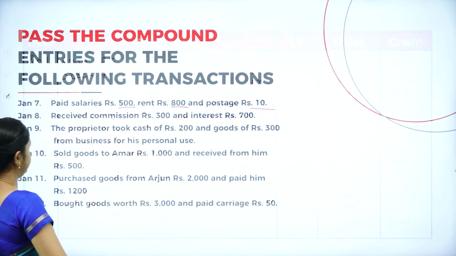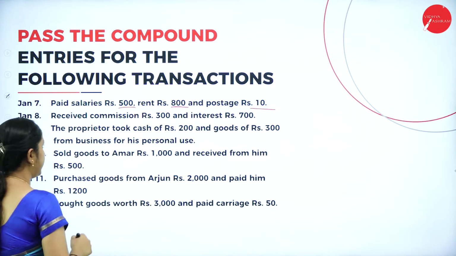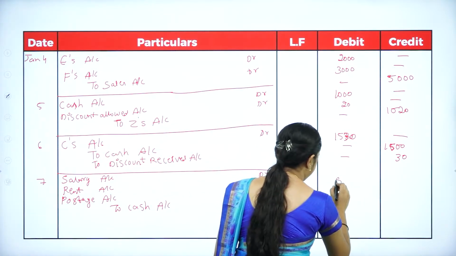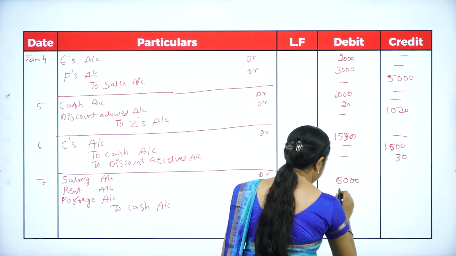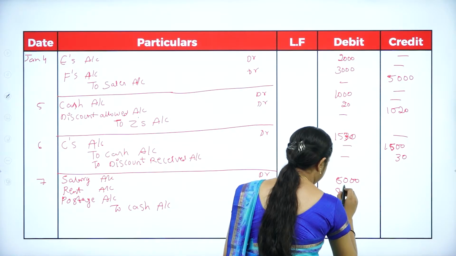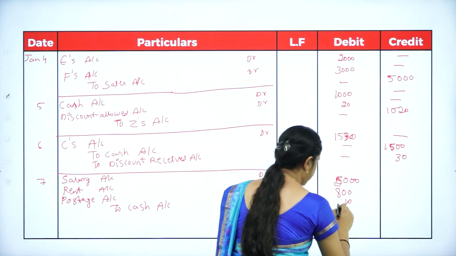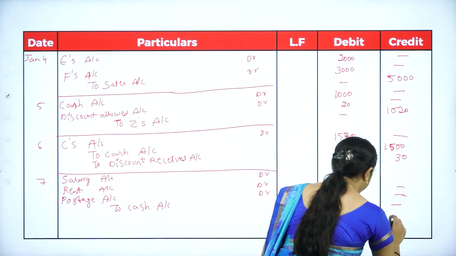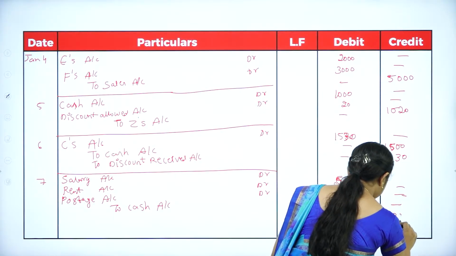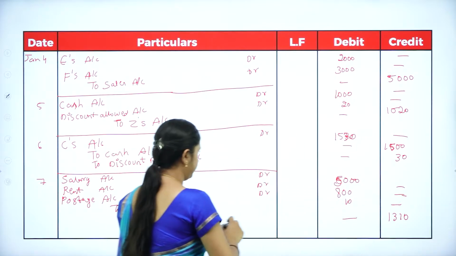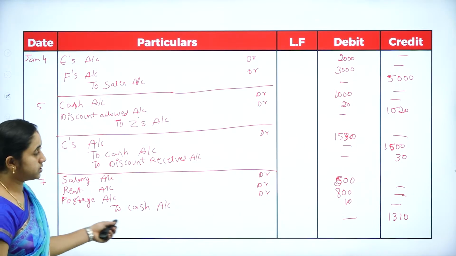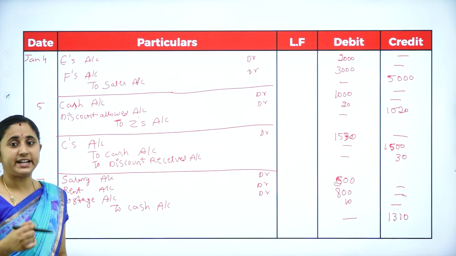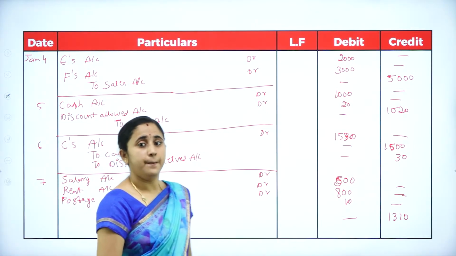How much? 500, 800 and 10. So total is 1310. Write the narration. Being salary, rent and postage is paid.